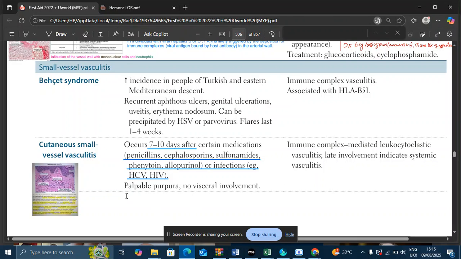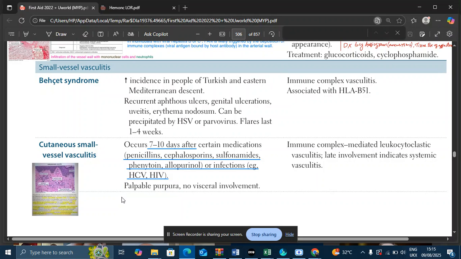Okay, one important finding you will see in cutaneous small vessel vasculitis is palpable purpura. What is palpable purpura? Now, this is going to be the last thing of today's lecture. So, what is purpura? Purpura are purple-red skin lesions. Okay, these are red and purple colored skin lesions.